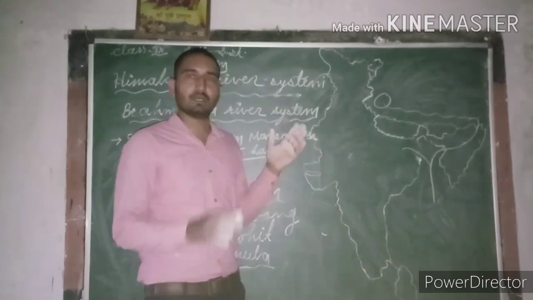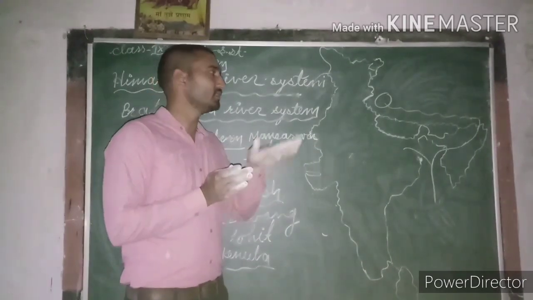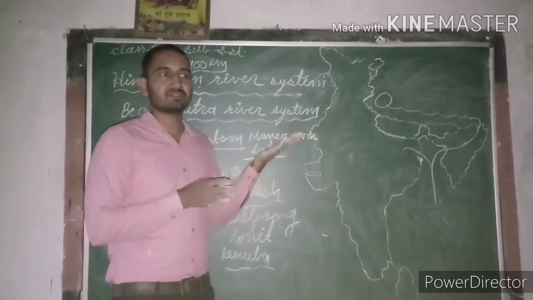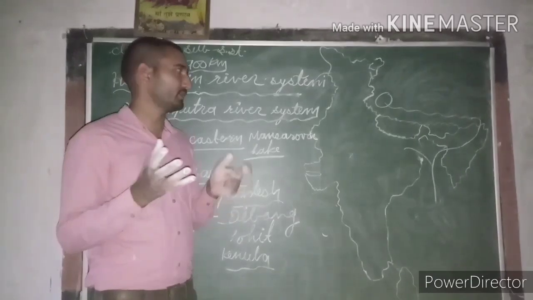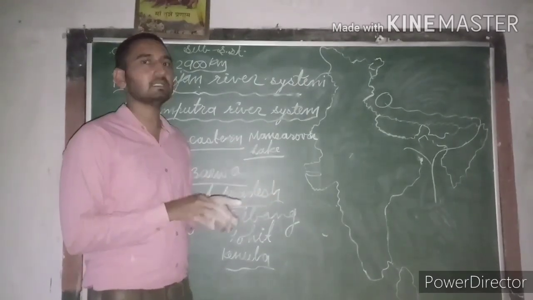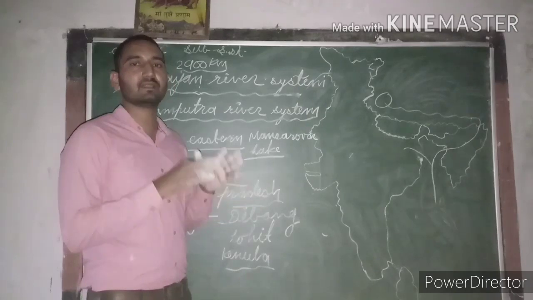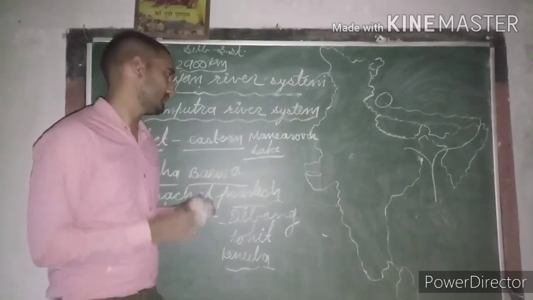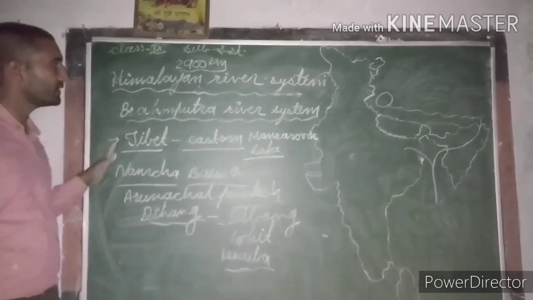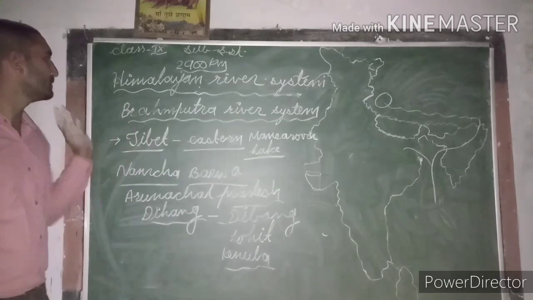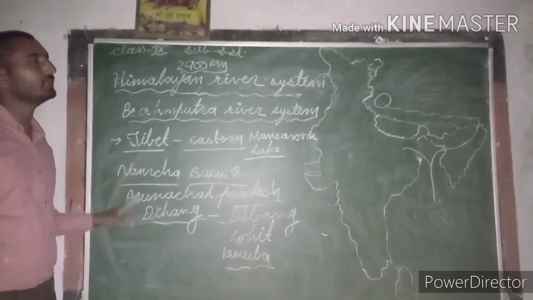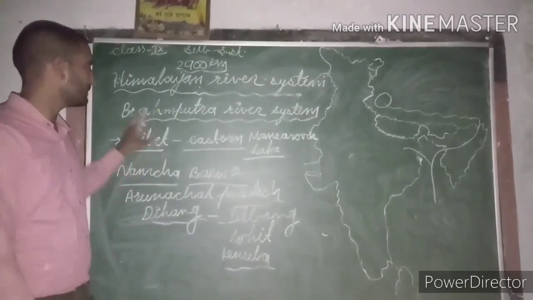Because of a lot of silt deposited in the beds of this river, it generally crosses its banks in the rainy season, and in this way becomes a reason of flood in the riverine areas of Assam and Bangladesh. So in this way, these are the three rivers of Himalayan river system: Indus River, Ganga River, and finally the Brahmaputra River. And this is the end of this point, Himalayan river system.